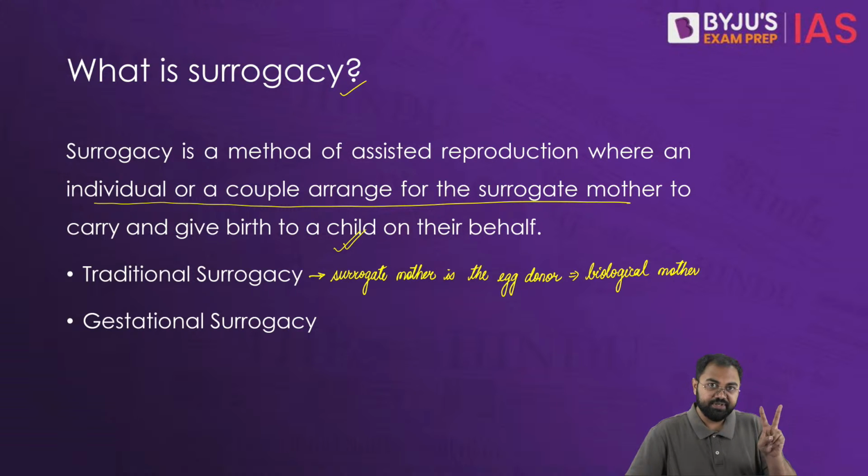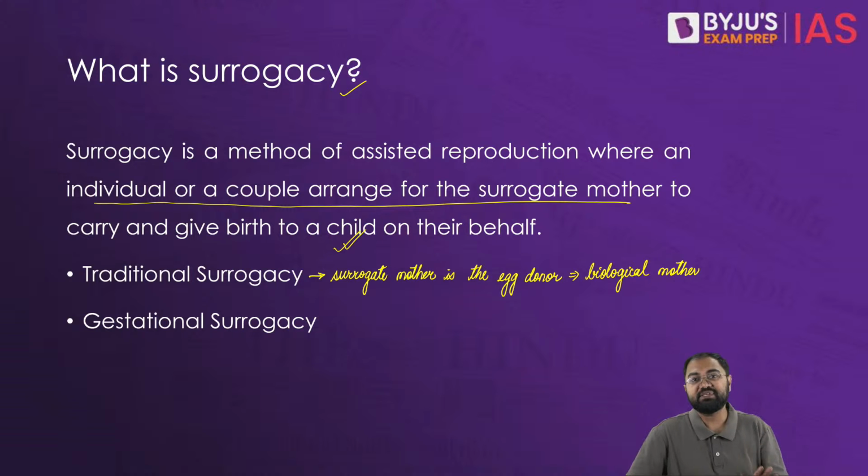So the original mother and father contribute their egg cells and sperm cells, and then the embryonic development happens inside the surrogate mother's uterus. That's why the baby is not genetically related to the woman who is carrying the baby, meaning the surrogate mother is not the biological mother. The biological parents are the mother and father who were intended.